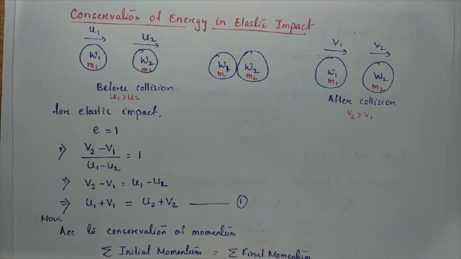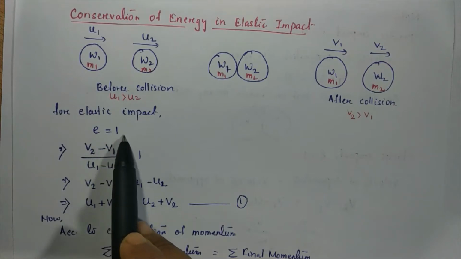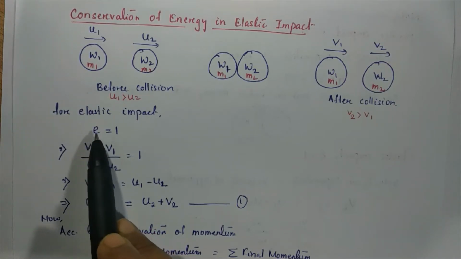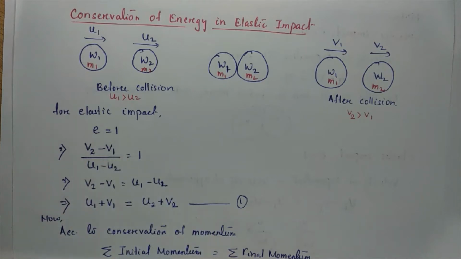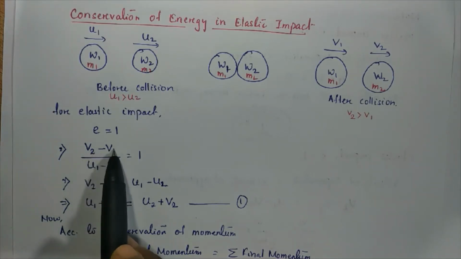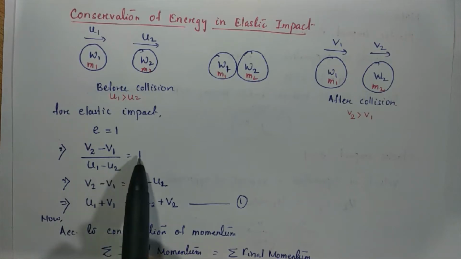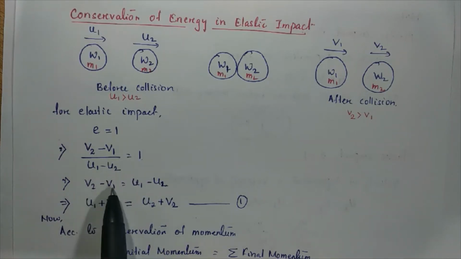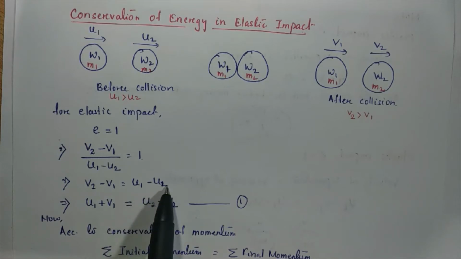For the case of elastic impact, the value of the coefficient of restitution is equal to 1. So here we use e equal to 1. We know that e, the coefficient of restitution, is defined as the ratio of velocity of separation to velocity of approach. So (v2 minus v1) by (u1 minus u2) is equal to 1. So v2 minus v1 is equal to u1 minus u2, and we rearrange this expression, and it becomes u1 plus v1 is equal to u2 plus v2.